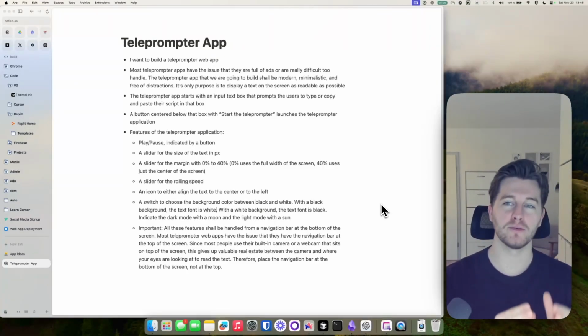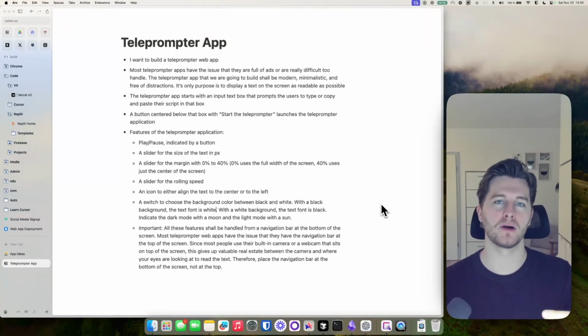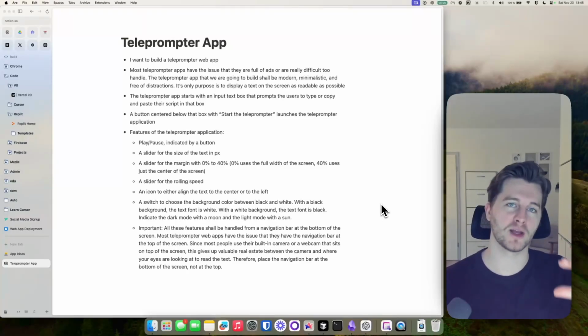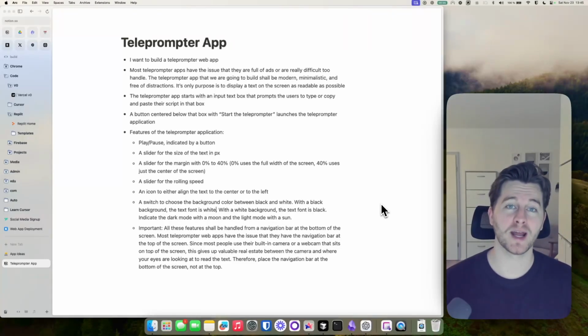So what we want to have at the top of our screen is the actual text, not the navigation bar, because it shall look like we are looking directly into the camera, right? So having the text as close to the camera as possible is actually a big advantage to make this app more useful. And if you have the navigation bar there, you're basically giving up the most important real estate, right? You want to have the text there, not the navigation bar. So this is what we are going to build: text on top and navigation bar at the bottom of the screen. This is really important. So this is what we are going to build.